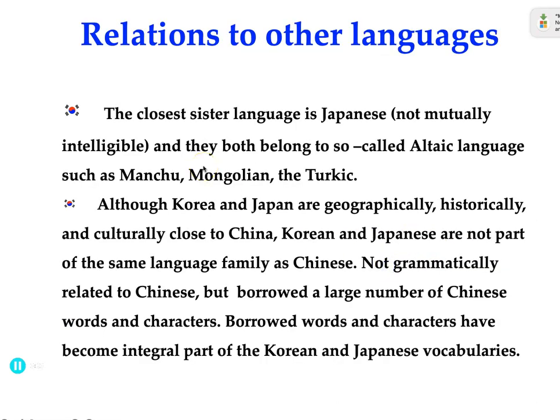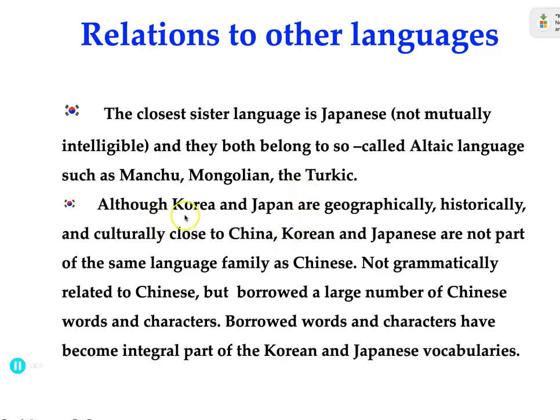Relations to other languages. The closest sister language is Japanese. However, they are not mutually intelligible. They are completely different languages. Although native speakers of Japanese will probably find a striking similarity between the Korean language and Japanese, especially in grammatical structures. Both languages belong to the Altaic language family, like Manchu, Mongolian, or Turkish.